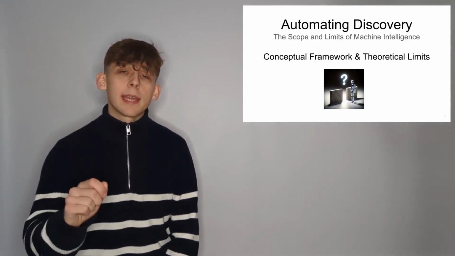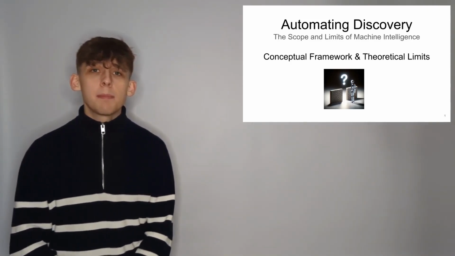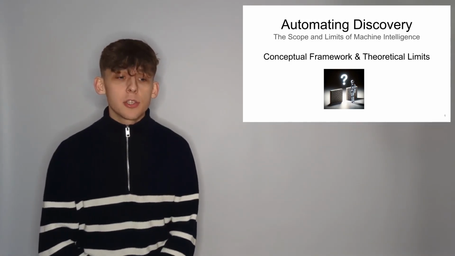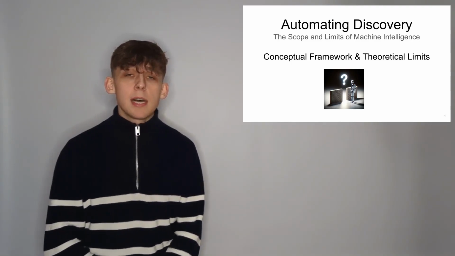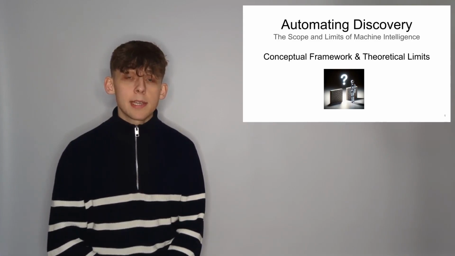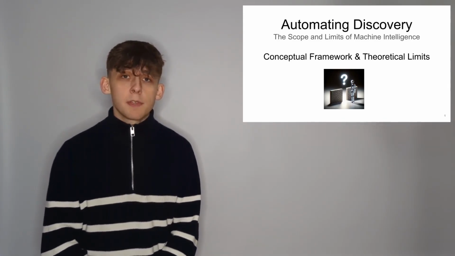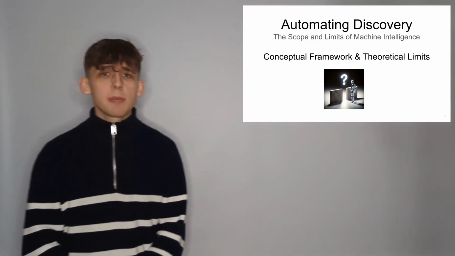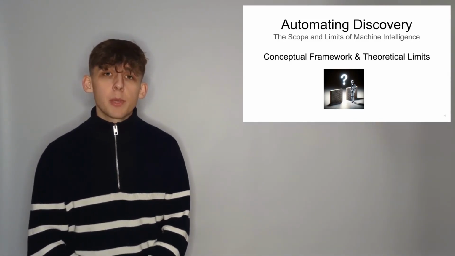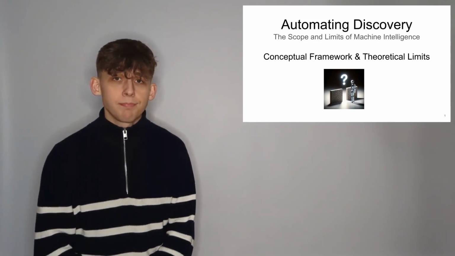Can machines think? This is a question Alan Turing addressed in his 1950 paper, Computing Machinery and Intelligence. And he proposed to ask instead, can machines do what we, as thinking entities, can do? Today we want to talk about the automation of scientific discovery. Turing's question becomes apparent as we wonder if we could build machines that perform tasks that human scientists do.